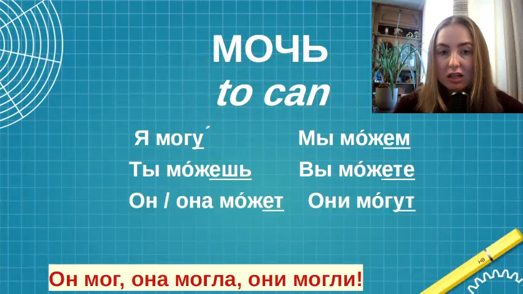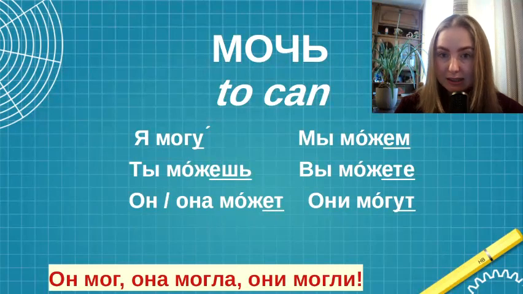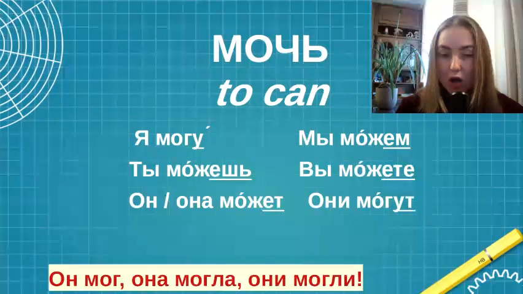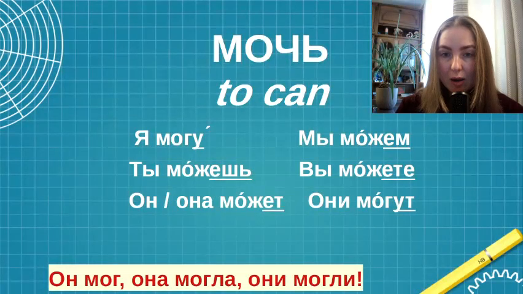Pay attention that the forms of я and они differ from ты, он, она, мы, вы. So я, они, я могу, они могут. We use the letter G before the ending. And in other persons we use the letter Ж, like ты можешь, он, она может, мы можем, вы можете.